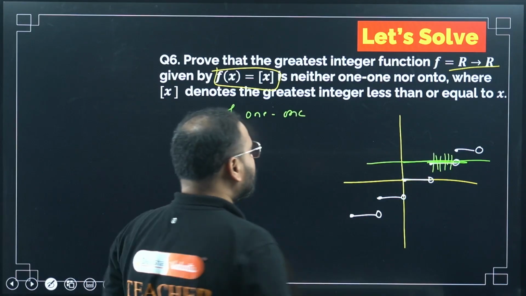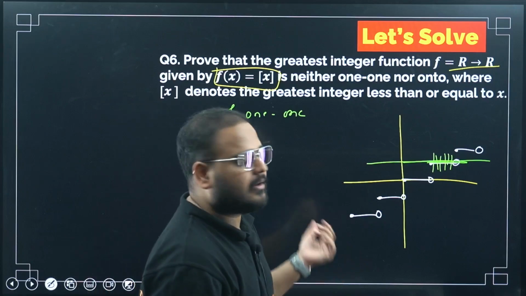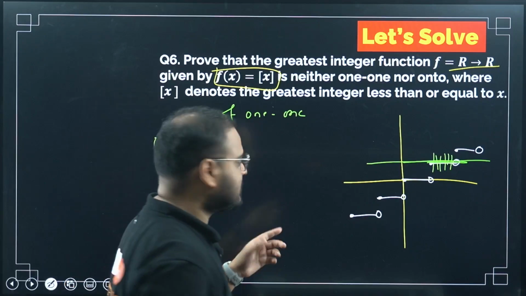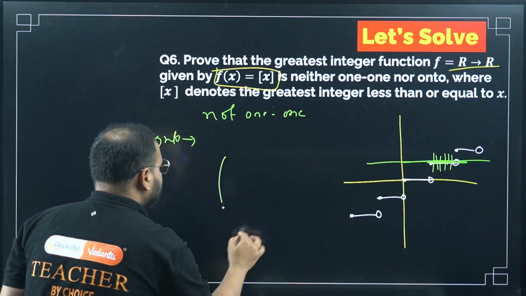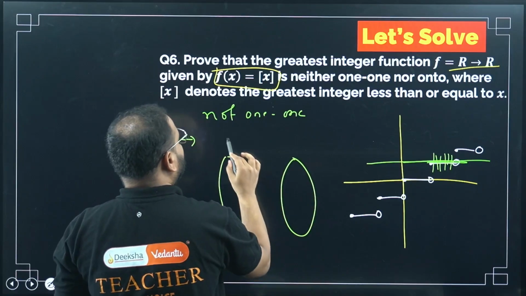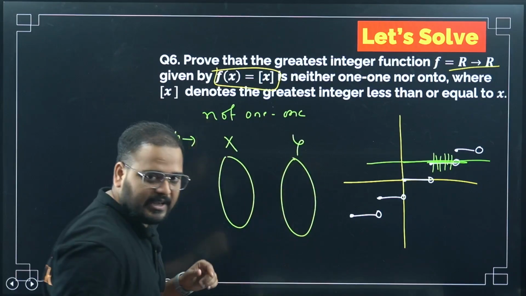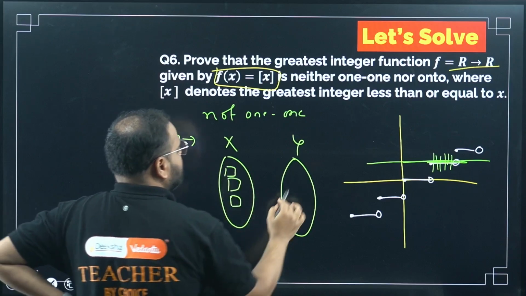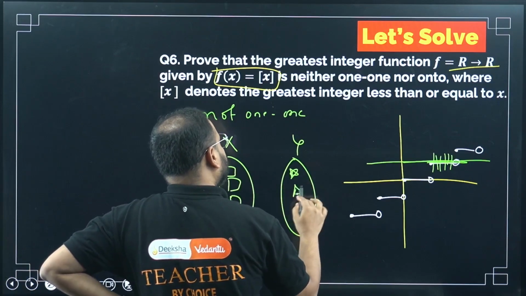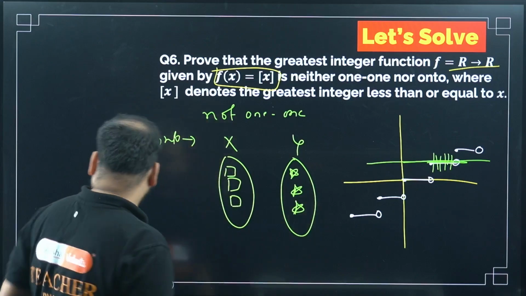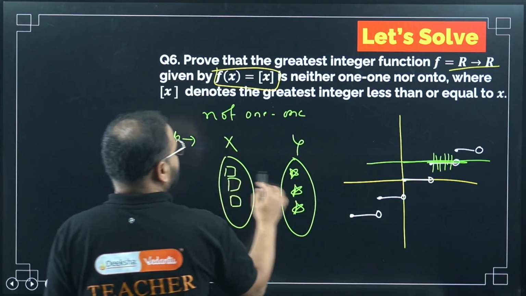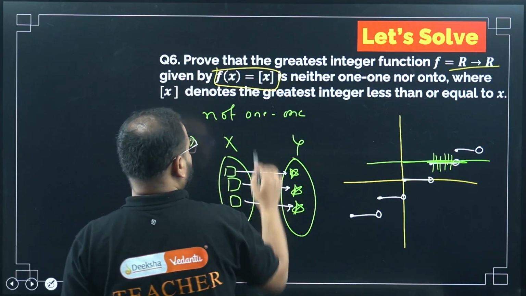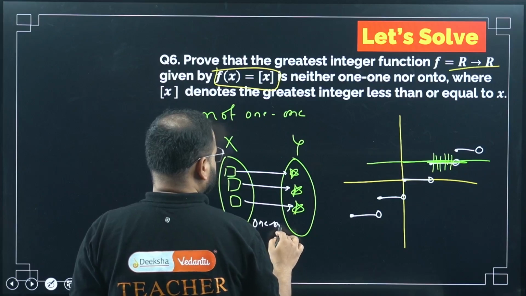Okay, what about onto? Onto means whatever is the codomain. Please understand this. If I have to recall this concept, if I have two sets X and Y, with first, second and third elements, then each and every element in set X has to relate with only one element. This is my one-one function. That's the definition of one-one.